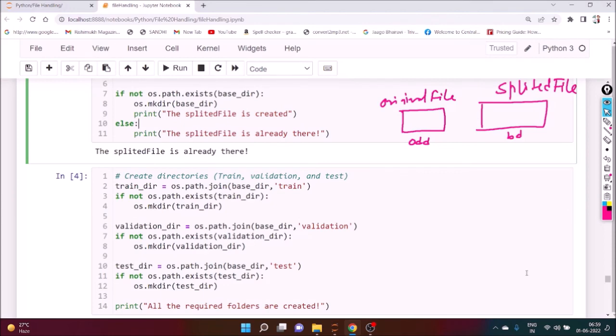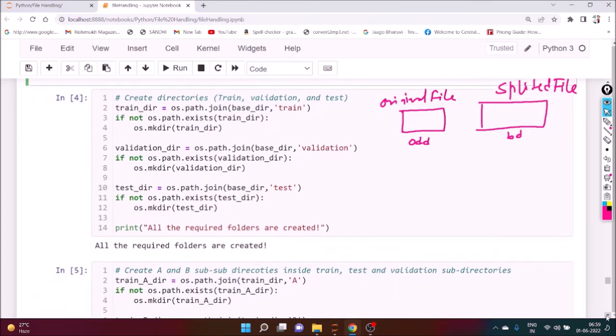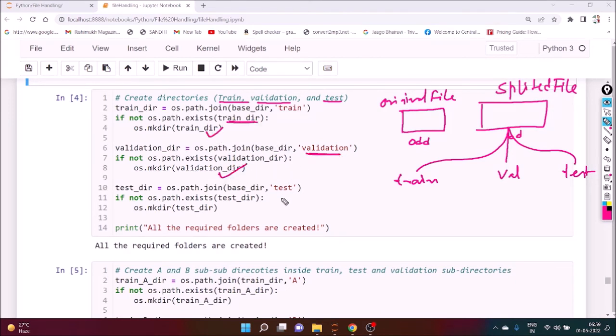Now, what we want to do? We want to create subdirectories. We want to create 3 subdirectories. What are they? Train, validation, and test. So it will check if the train directory is there. If it is not there, create it. If validation directory is not there, create it. If test directory is not there, create it. Are you getting my point?